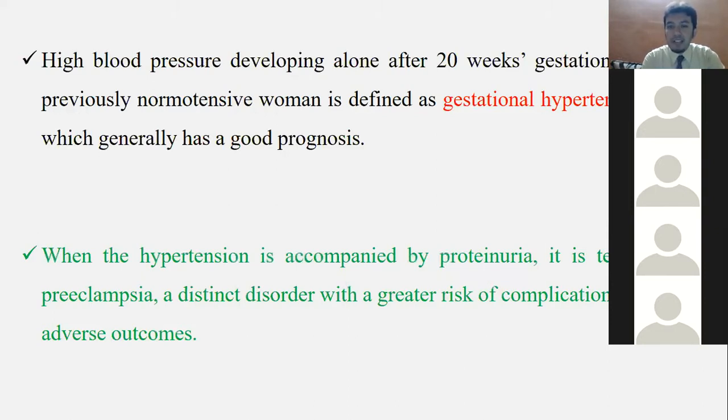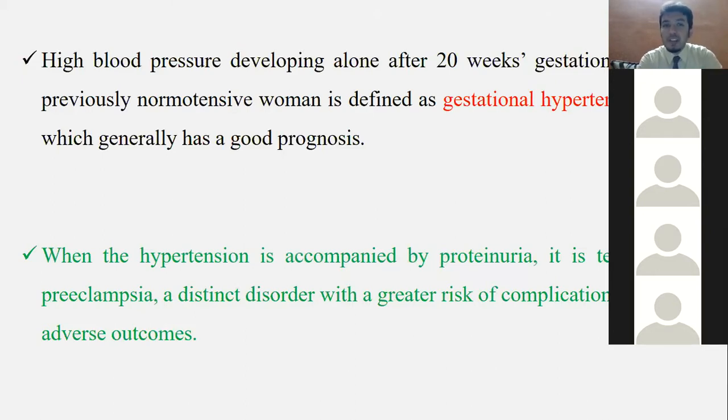Now, preeclampsia is also a very distinct disorder with a lot of issues, and preeclampsia happens because of the same reason: there's a lot of inflammation in the placenta, there's a lot of inflammation in the amniotic fluid, in the sac, and those will lead to systemic spread, and a lot of things will happen, which leads to vasoconstriction all over the body and hypertension happens. That's what preeclampsia is.